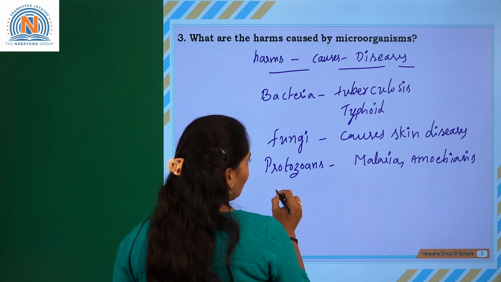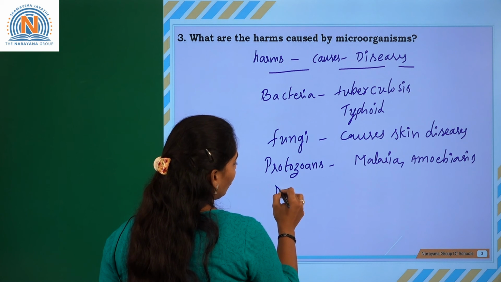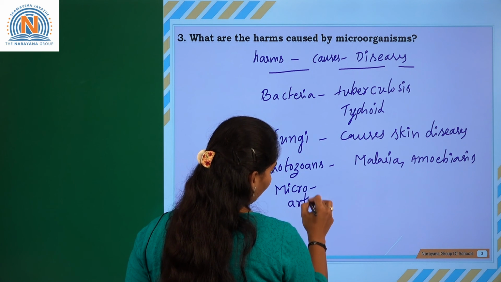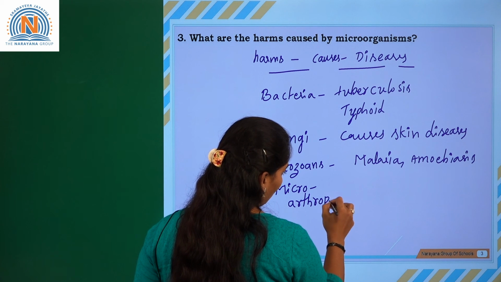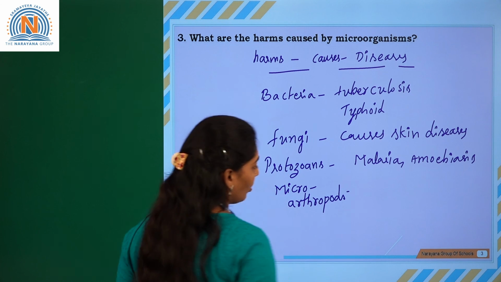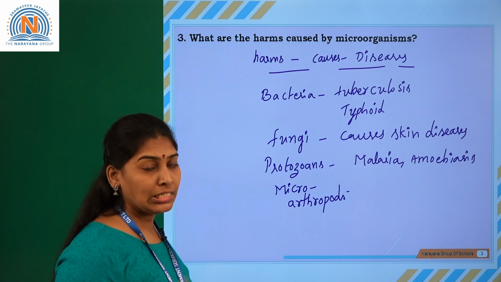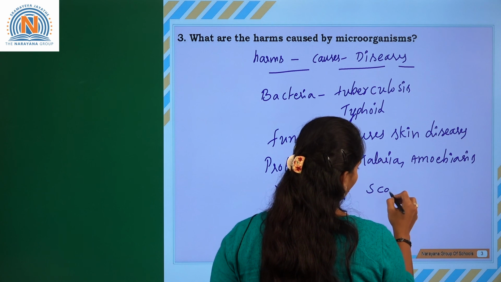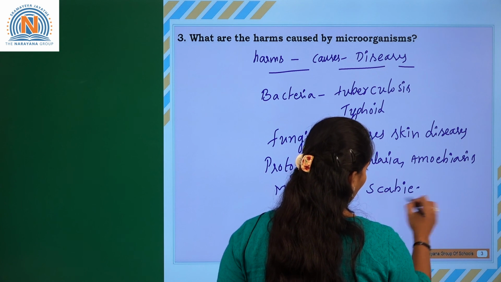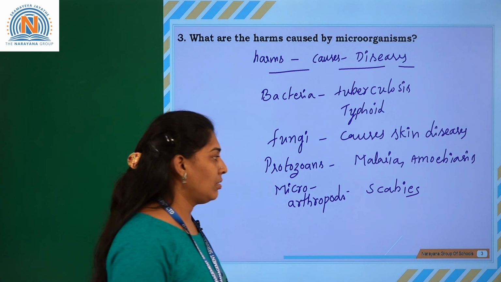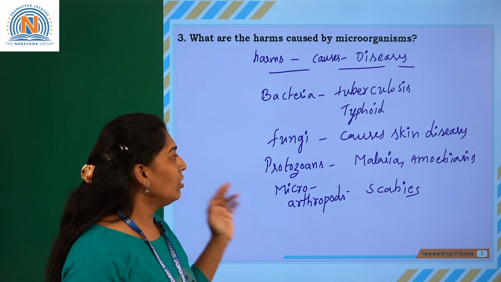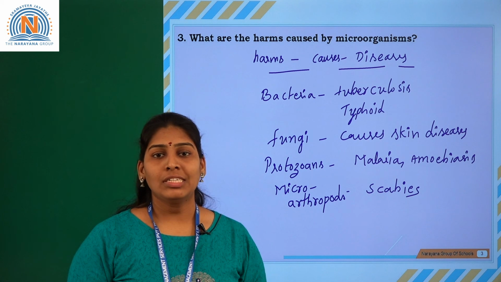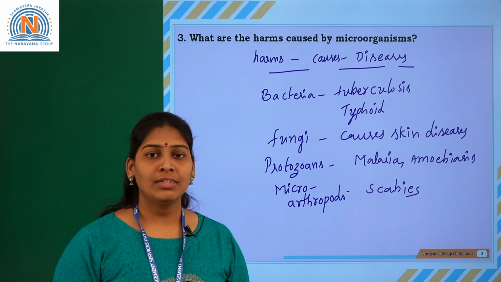And many diseases are there. Microarthropods, jointed-legged microorganisms just like small insects, may cause scabies, which is a disease. Okay, so in this way, many organisms cause harm by causing diseases. That's all for this assignment. Thank you.